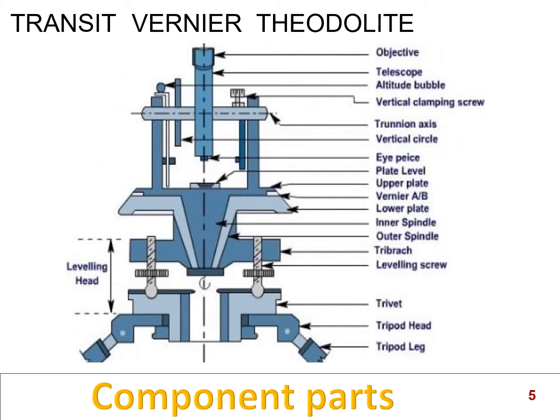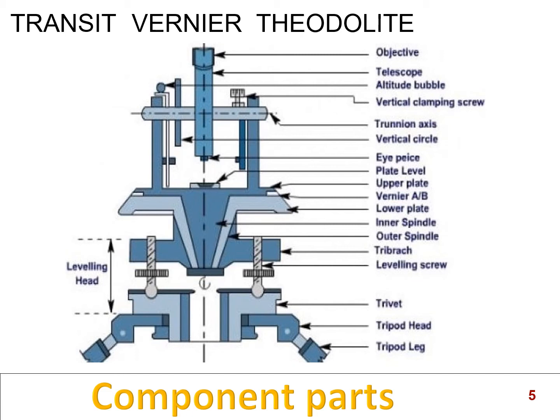And below that is the vertical circle. In this picture it does not look like a circle, but it is a section of a circle. When you see it from the left side, it will appear like a complete circle, but here it is like a rectangular box, but it is a circle. In the vertical circle also, we will have two verniers, C and D. And here the vertical circle is again divided into quarters, 4 quarters. Each quarter will have 0 to 90 degrees. Anyhow, that we'll be discussing at a later stage.